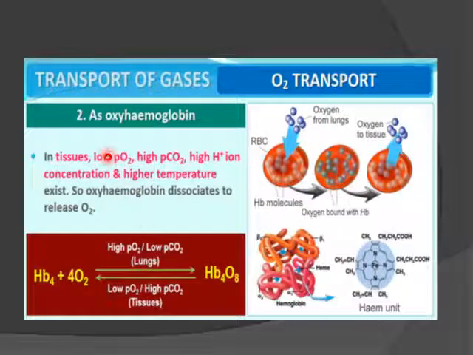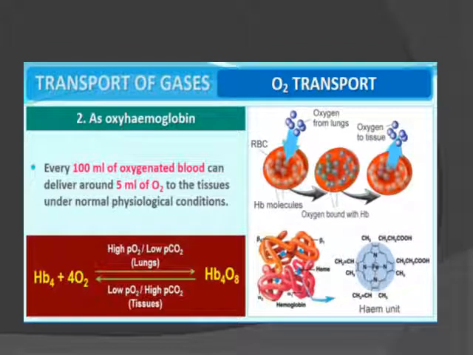So in tissues, low partial pressure of oxygen, high partial pressure of CO2, high hydrogen ion concentration, and higher temperature exist. So oxyhemoglobin dissociates to release the oxygen to the tissues. Every 100 ml of oxygenated blood can deliver around 5 ml of O2 to the tissues under normal physiological conditions.